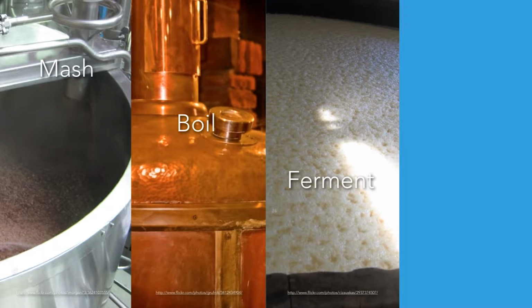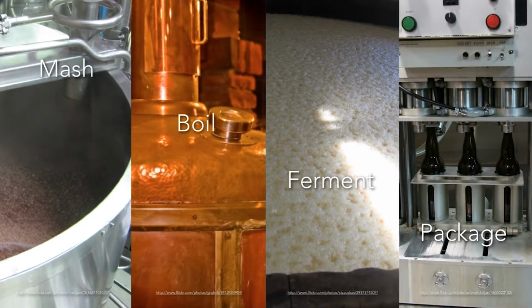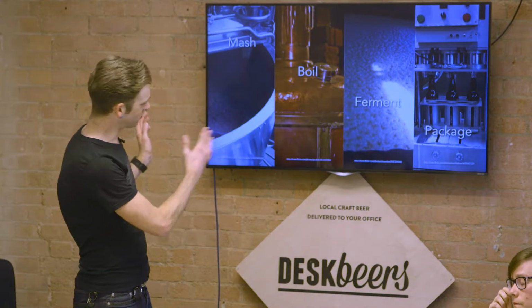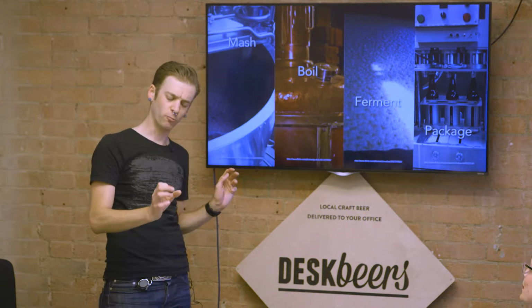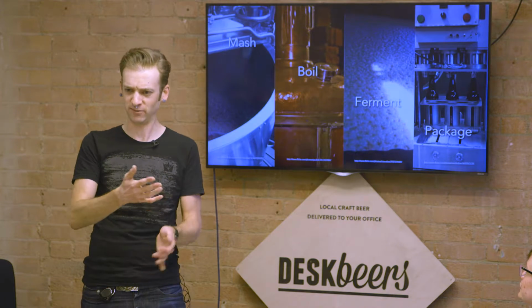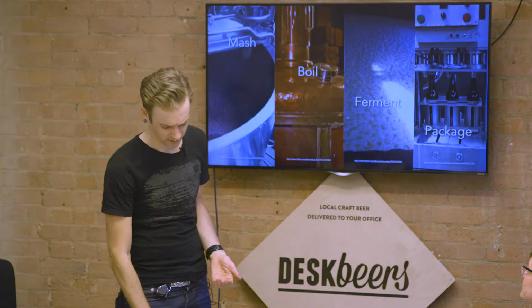And then after you're done fermenting it, you might store it and then you package it. And between the ferment and the package is when you add things like dry hop, this sort of thing. So that's the sort of core steps. You can wiggle on what happens in the details, and that's how you get every single variety of beer, many of which we have on the table in front of us.